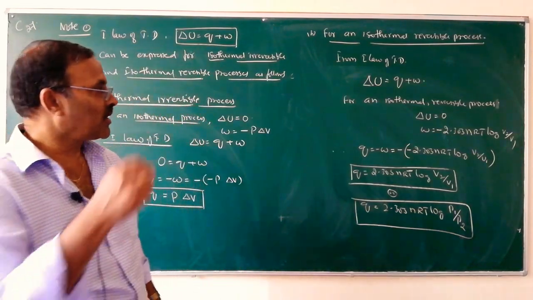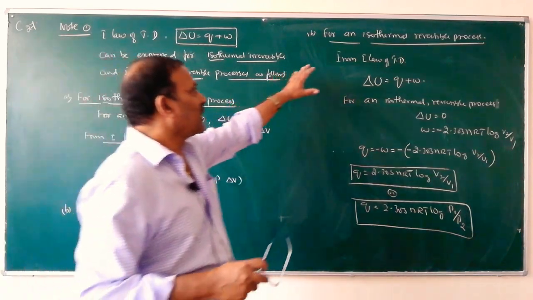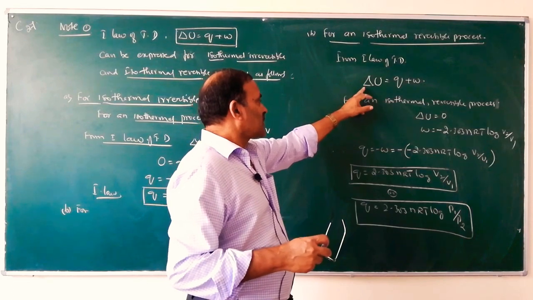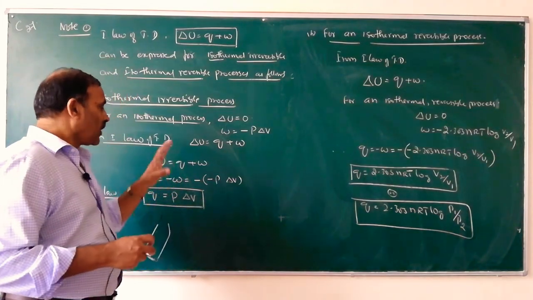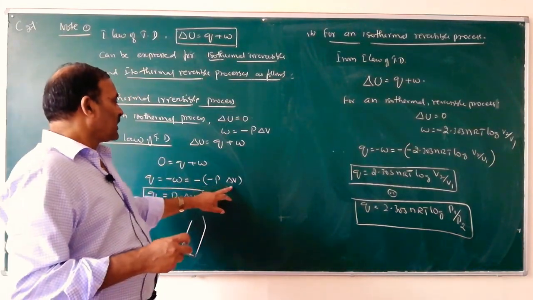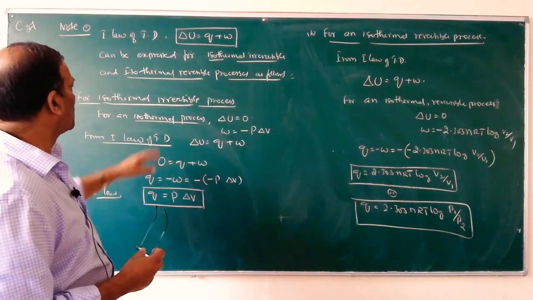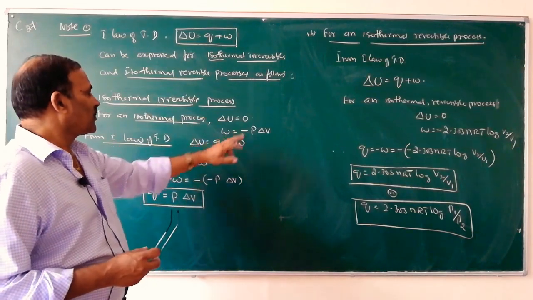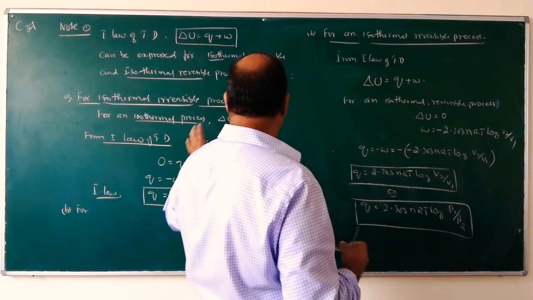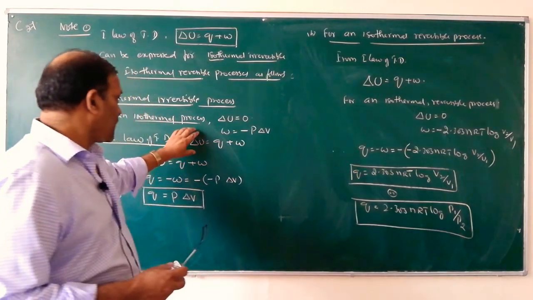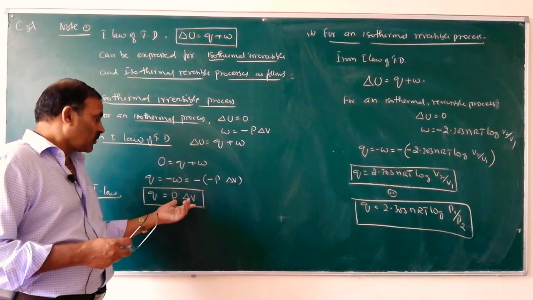So this is how the first law of thermodynamics is modified for isothermal processes. For an isothermal irreversible process, Q is equal to minus W, but W is equal to minus P delta V, so Q is equal to P delta V. The change in internal energy is equal to 0, therefore all the heat absorbed is utilized to do the work.